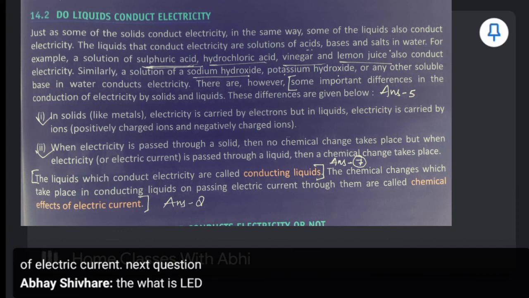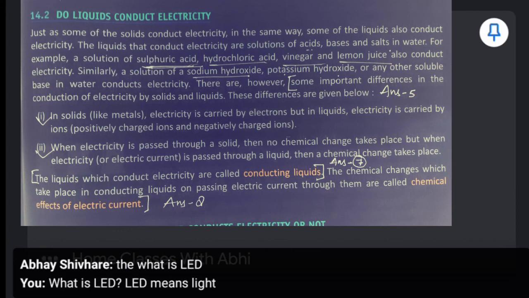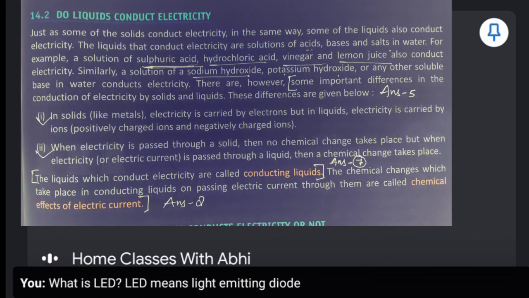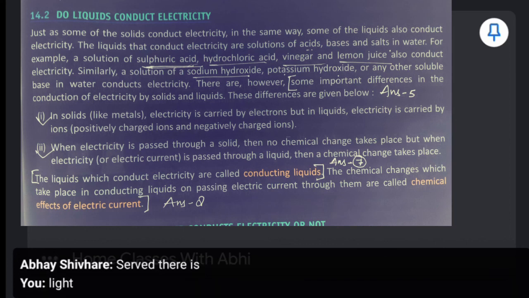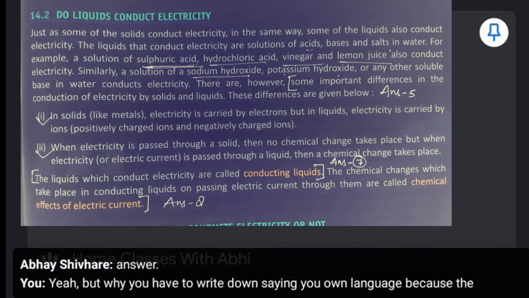What is LED? LED means light emitting diode, and it is used for detecting weak electric currents. Write the answer. LED means light. Yeah, the answer is there, but you have to write the answer in your own language because the meaning is not coming appropriate from here.